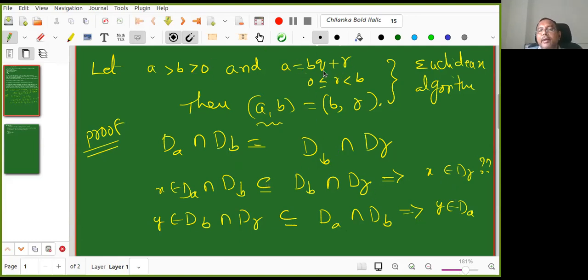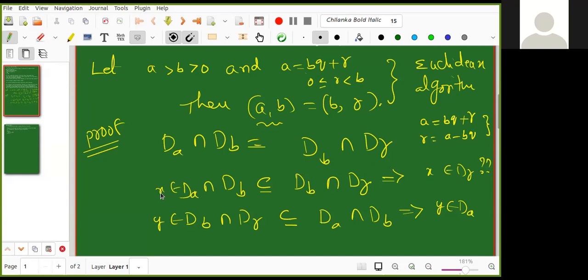Now I will use the hypothesis and Kanishk's argument. So what is Kanishk's argument? A is equal to BQ plus R is one thing. From this, R is equal to A minus BQ. Somewhere I will use these things. You observe that. Somewhere I will use this. Now going to Kanishk, is it now clear, Kanishk? Yes, sir, it is clear.